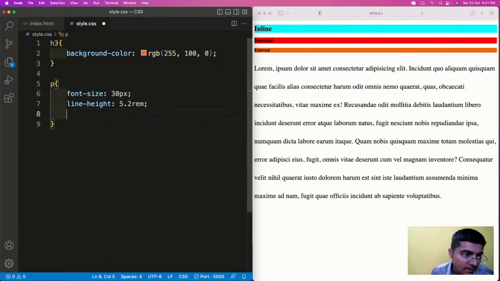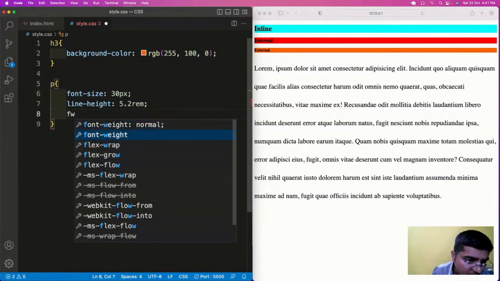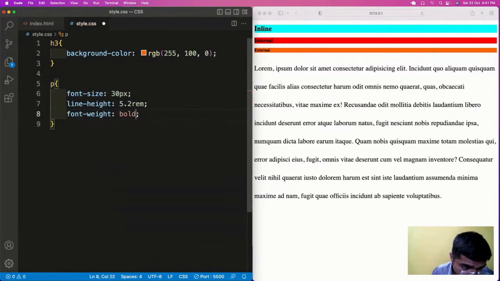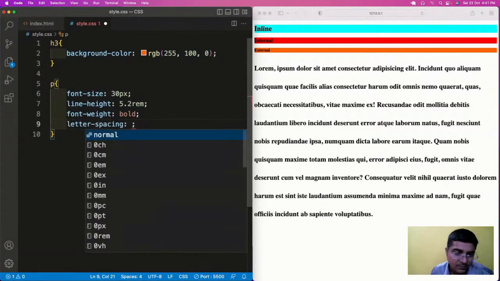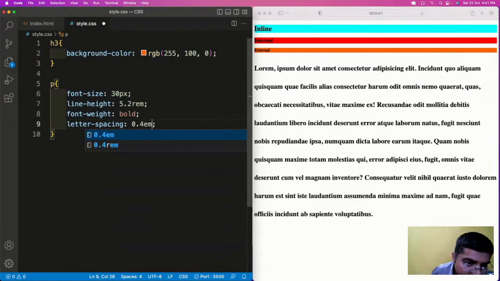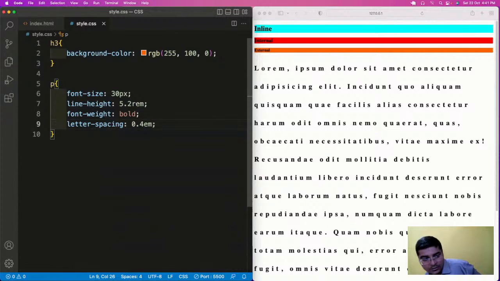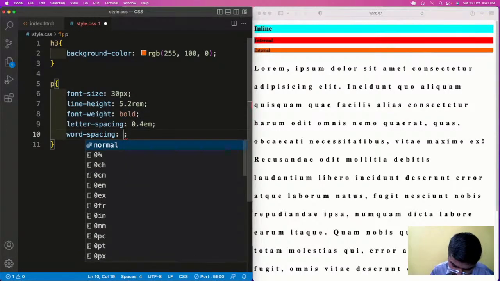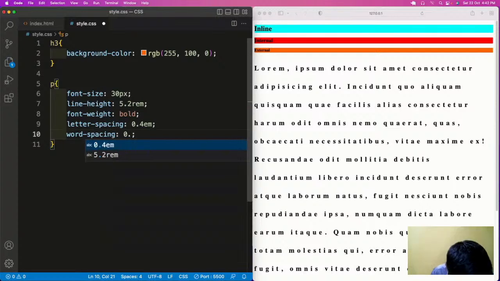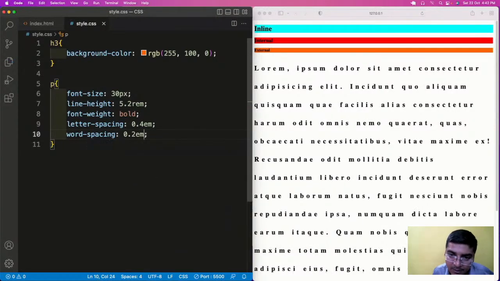Okay. And what else can we have? We can have font weight. Font weight will have a bold sort of thing. And we have some letter spacing. Letter spacing means spaces between the letters, so we will use 0.4 em. You can use any unit, I am using em here. We'll use word spacing also, similar to letter spacing. We'll have 0.2 em. We'll again use em here.